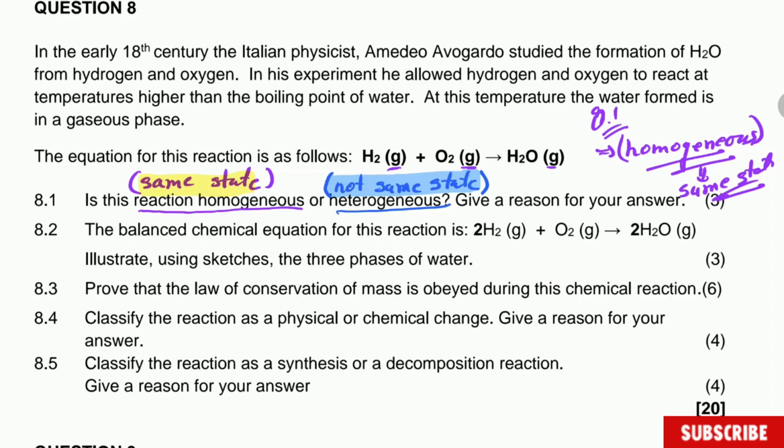Now, question 8.3. Prove the law of conservation of mass. Now, what does this law state? And this one is for those learners that couldn't finish this work. The conservation of mass means that the total mass of the reactants must be equal to the total mass of the products. So let's do that one real fast.